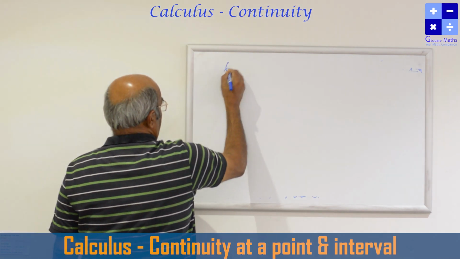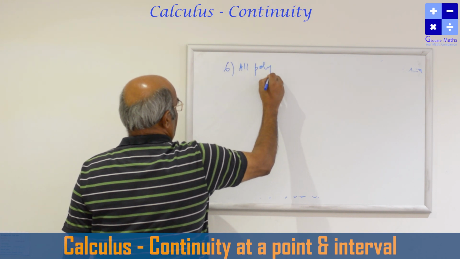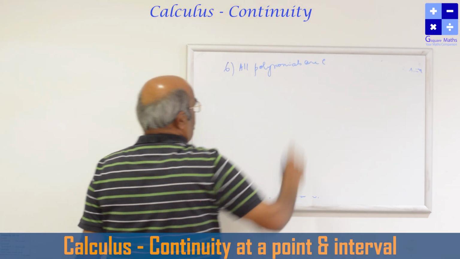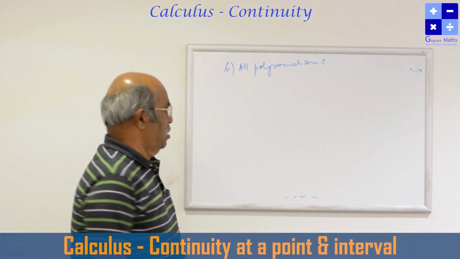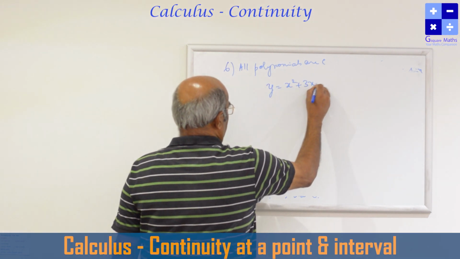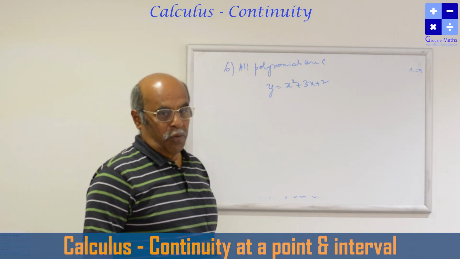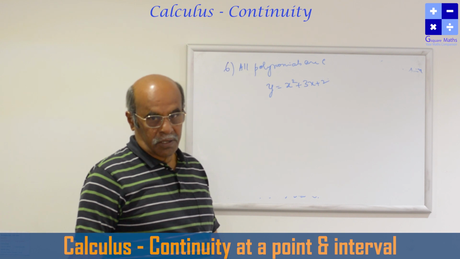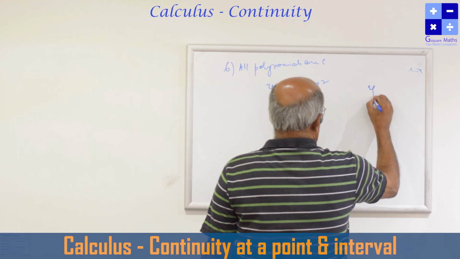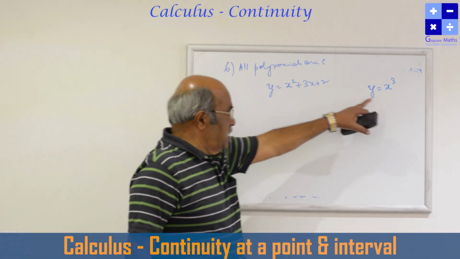And the sixth one: all polynomials are continuous. All polynomial functions are continuous. Suppose y is equal to x square plus 3x plus 2, for example, a quadratic function. This being a polynomial, it is continuous. Another is y is equal to x cube. It is also a polynomial, and hence it is continuous.